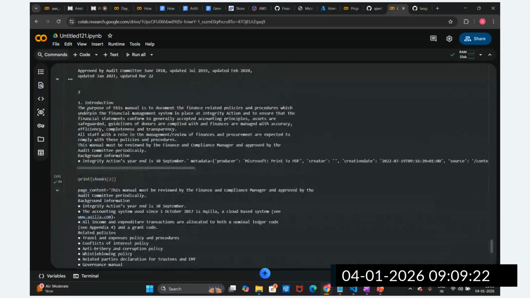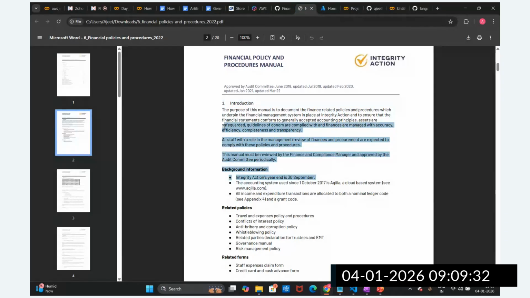Now you can see, guys, we have split this chunk. Background information here, integrity action here, 30 September. In chunk one we are getting only this much information. Chunk two should start from this point, but it is not starting from this point. We have provided some overlap, so that it will go and capture 200 characters back.